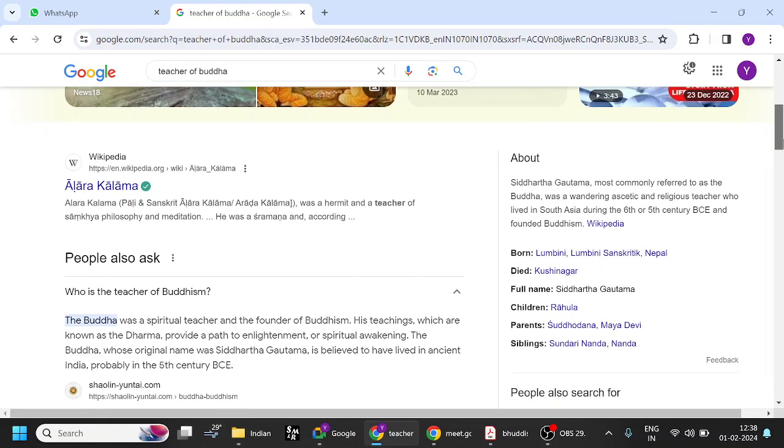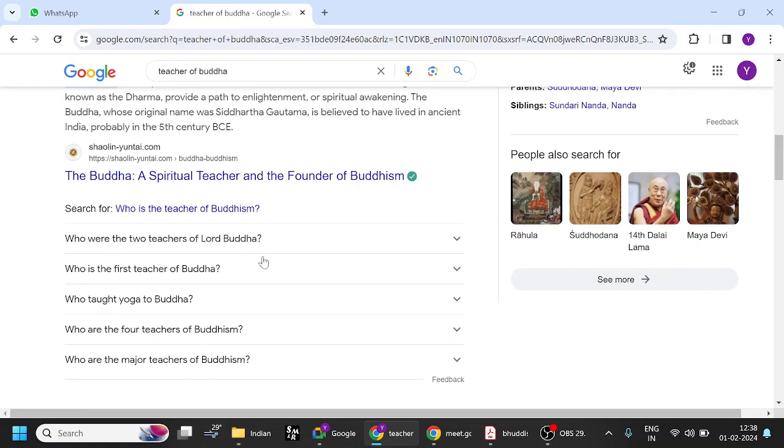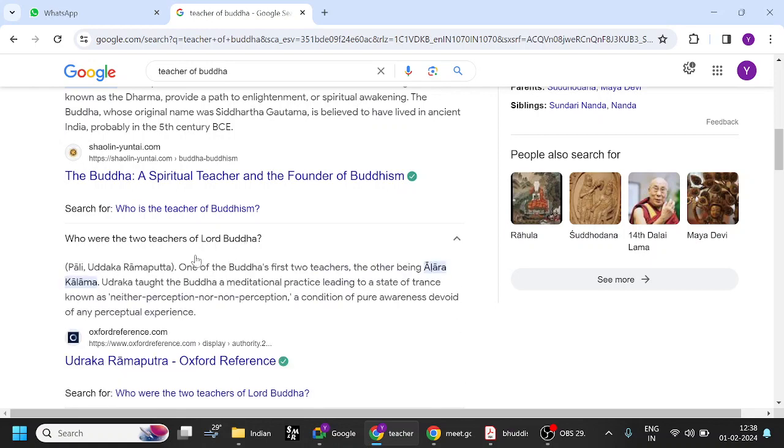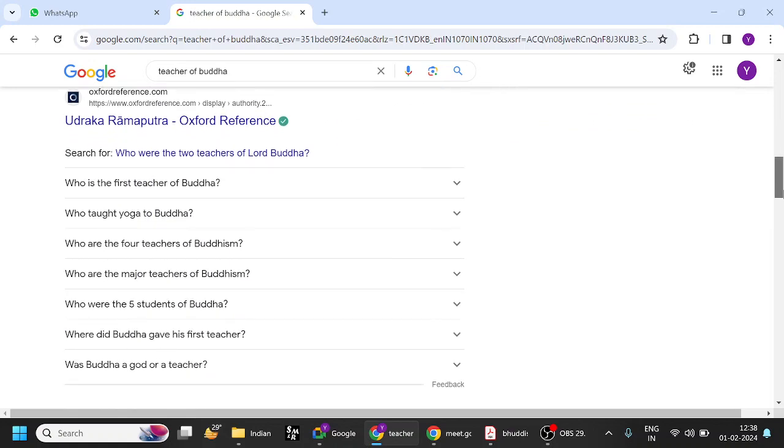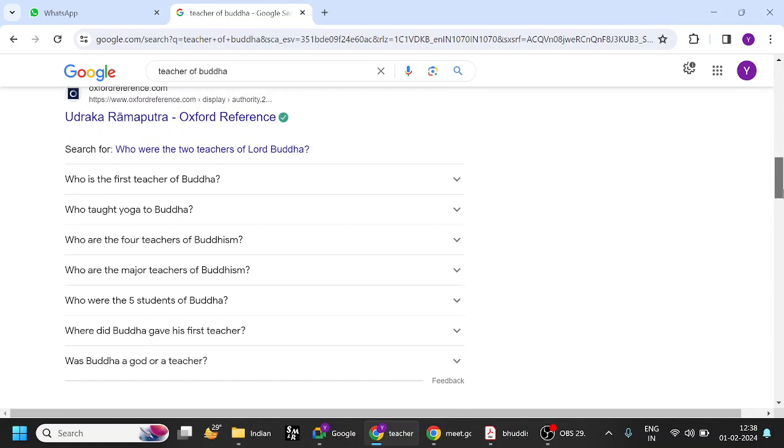Alara Kalama. One of the Buddha's first two teachers, the other being Uddaka Ramaputta. He taught meditation, etc. Also, while Buddha was meditating, some demon comes and tries to disturb him.